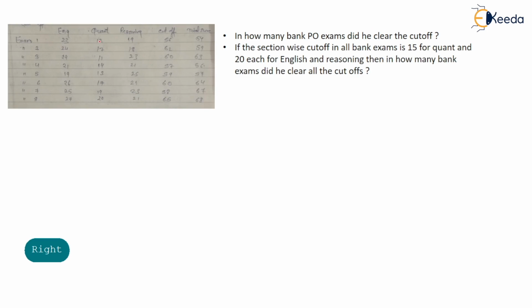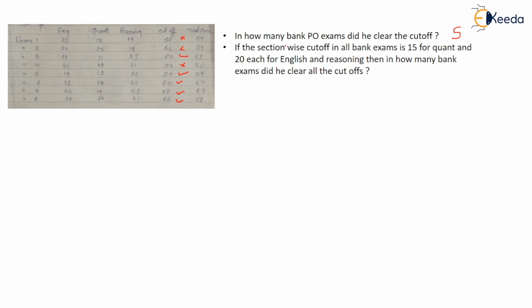So you can see these are the cutoffs. How many people cleared those cutoffs? This is 54, so he didn't. This also didn't. This cleared. This 57, 56 didn't. This cleared. This also cleared. This also cleared. 58 was the cutoff, he scored 67. This also cleared. So 1, 2, 3, 4, 5. 5 people cleared their exam cutoff.